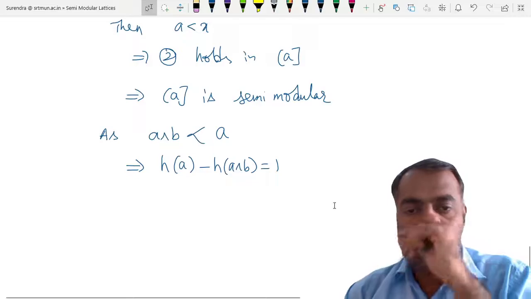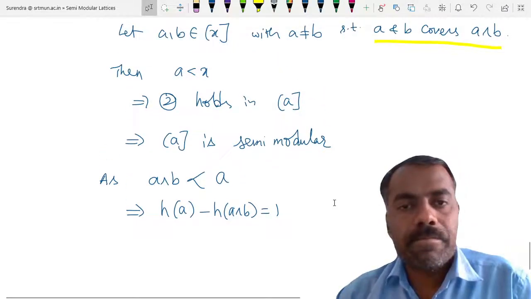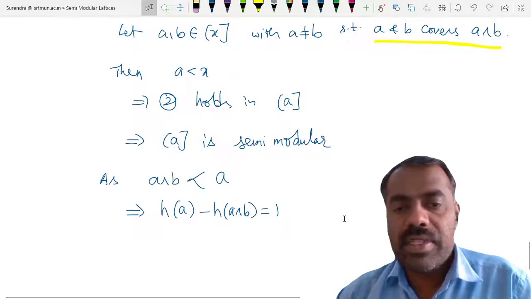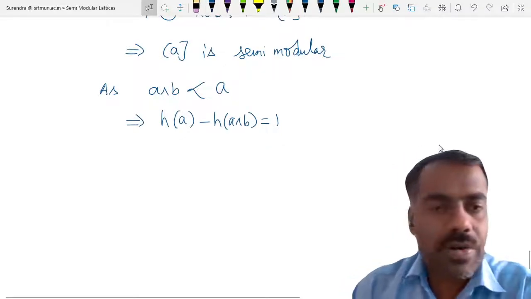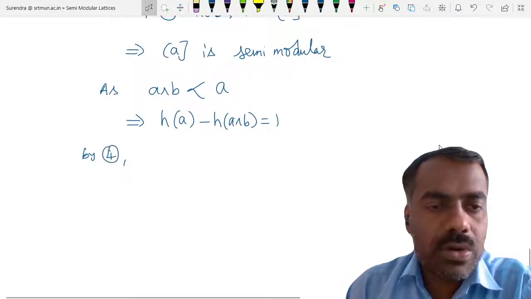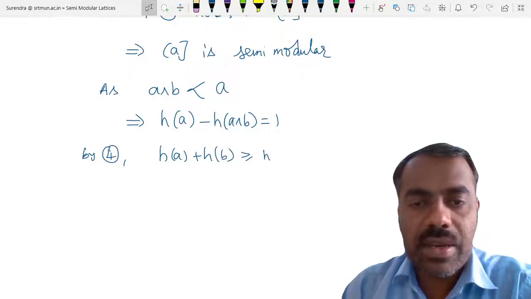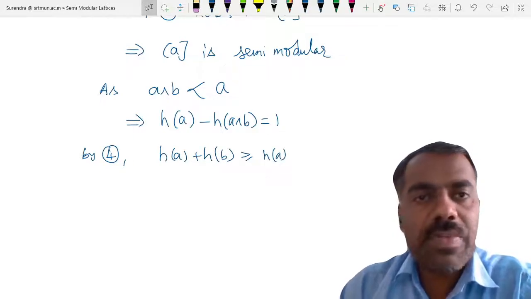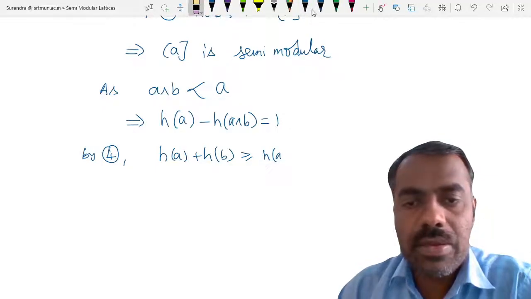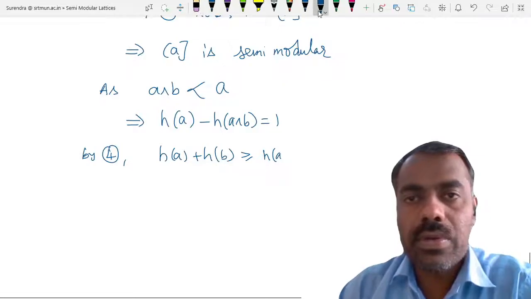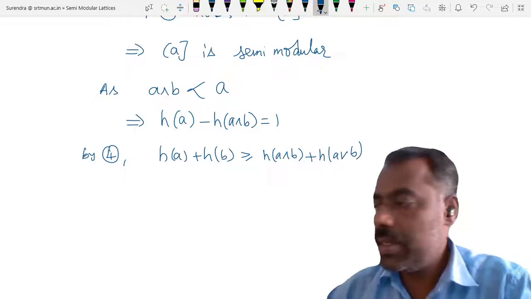Now by 4, what we know is that h of A plus h of B is bigger than or equal to h of A meet B plus h of A joint B, right?